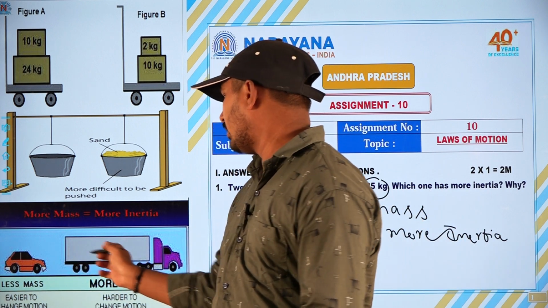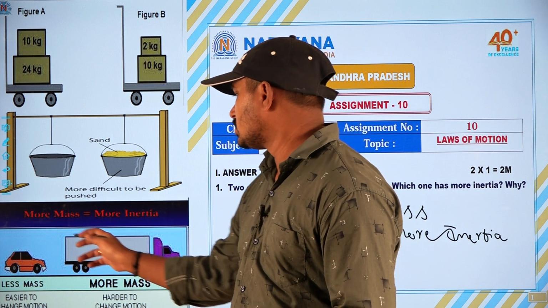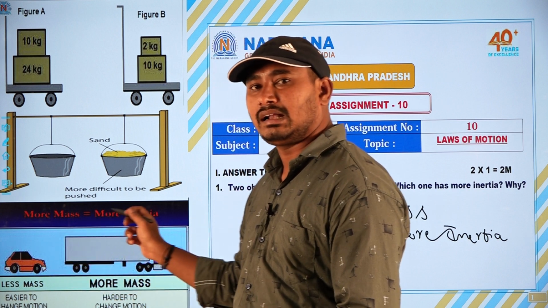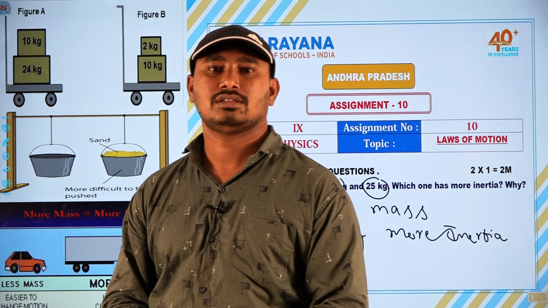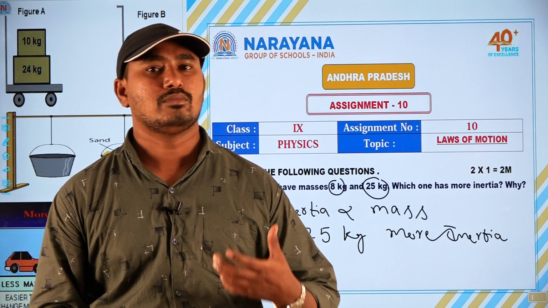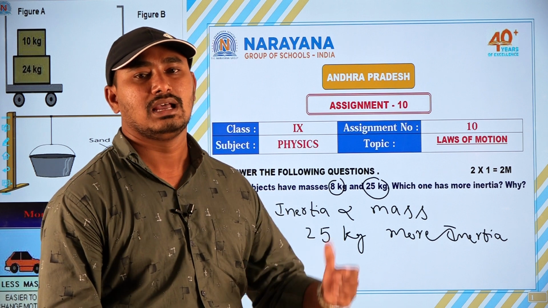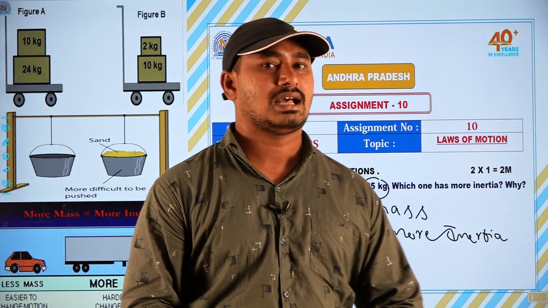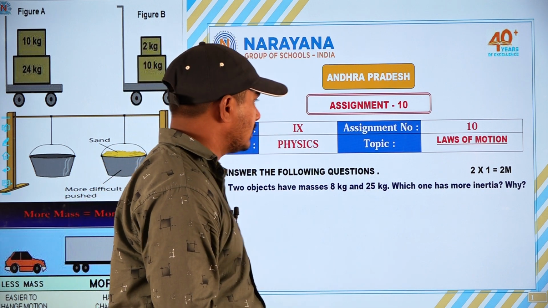Compare these two here, one is the car and one is the lorry, the truck. Car has less mass and truck has more mass. That is why the truck has more inertia. So, whichever has more mass has more inertia. Why? Because the inertia is directly proportional to mass of an object. So, that is the answer for question number 1. Let us go to discuss the second question.